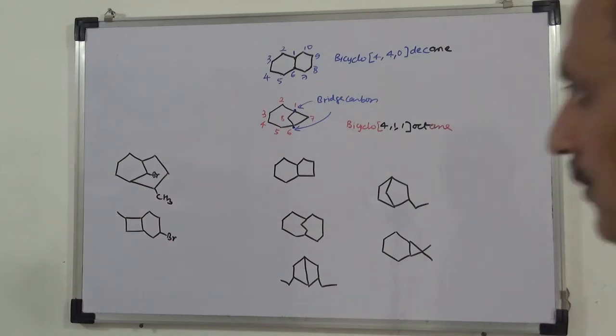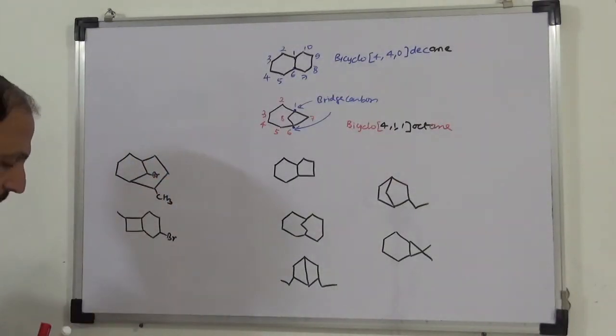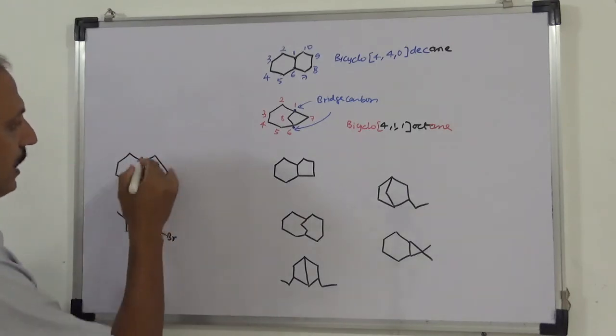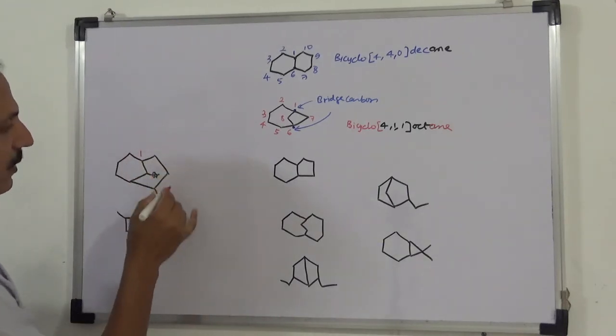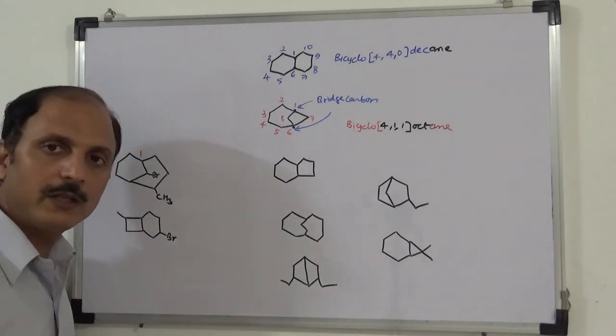So here I will do one naming. Let's say I will do it for this. Numbering starts from the bridge carbon, so the bridge carbon is 1. Then we go toward the side which contains more carbons. Here also the lowest summation rule and everything will be followed.